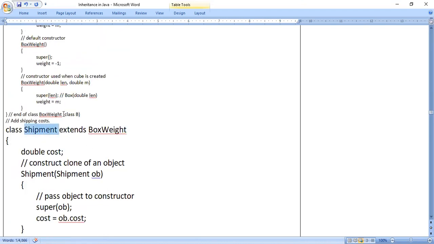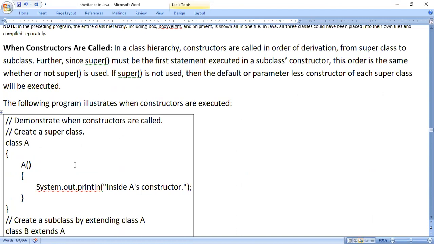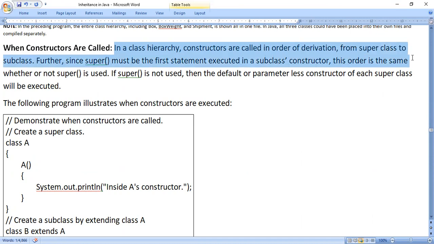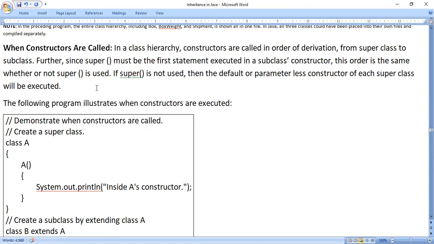In the next example, they have not taken this particular example for order of execution of constructors, just class A, class B, class C. So we will see how it executes. Look at this explanation. In a class hierarchy, constructors are called in order of derivation, which means from superclass to subclass. Since super must be the first statement executed in a subclass constructor, this order is the same whether or not super is used. If a super keyword is used, then the superclass constructor is executed, then it will execute the subclass constructor.